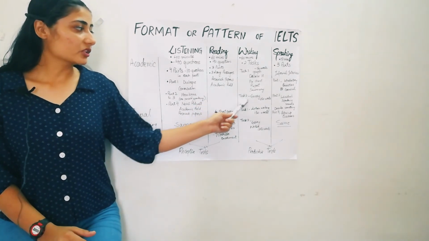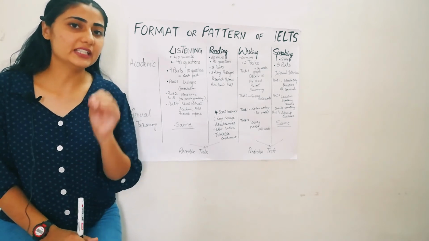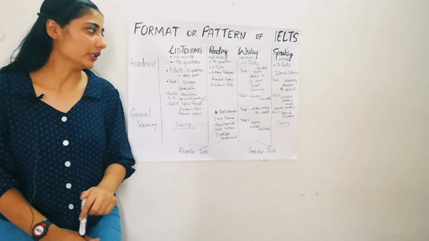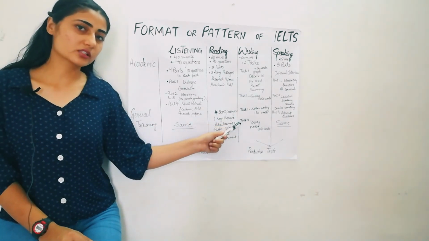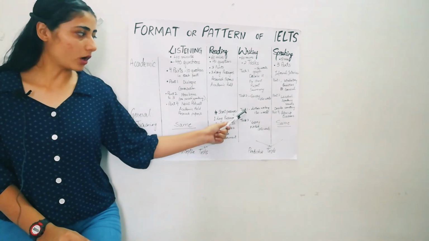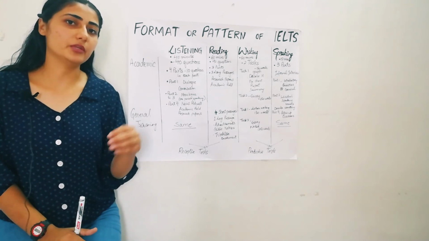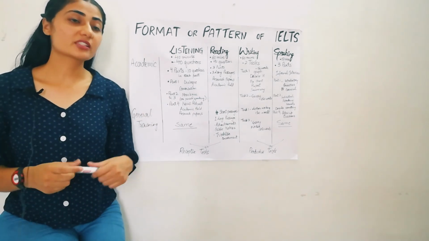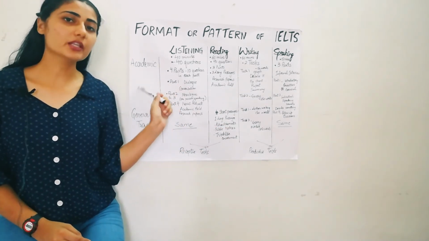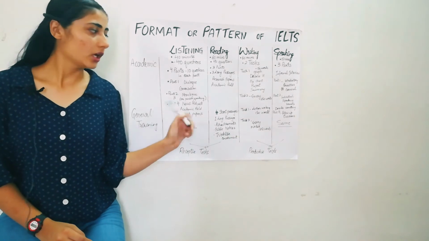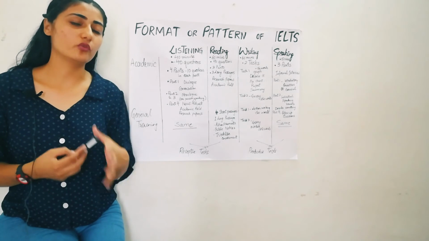Then task 2 is essay writing. This has to be written in at least 250 words, which is compulsory. And in general training also there are 2 tasks to be performed in 60 minutes. Task 1 is letter writing. The letter can be informal or formal. Task 2 is similar in both exams, academic as well as general training. Task 2 is essay writing, to be written in at least 250 words.